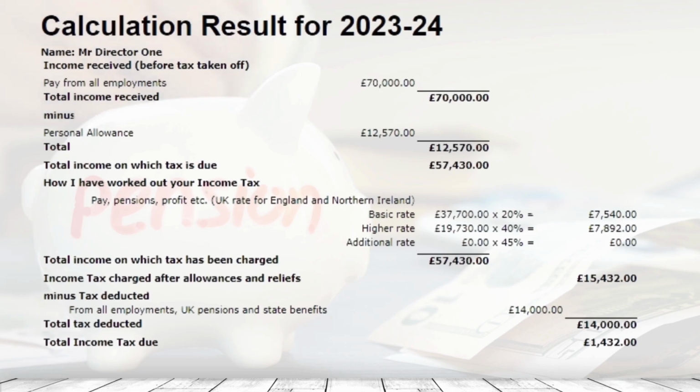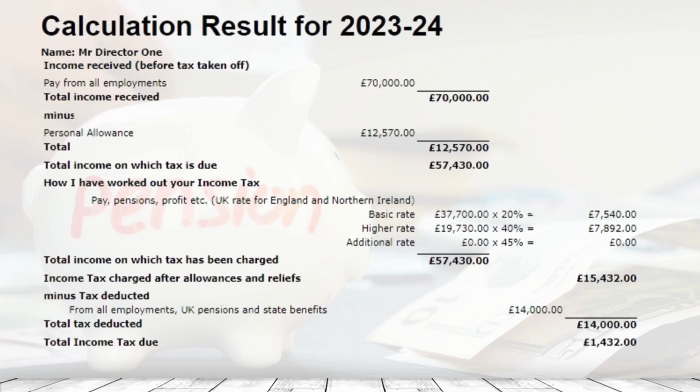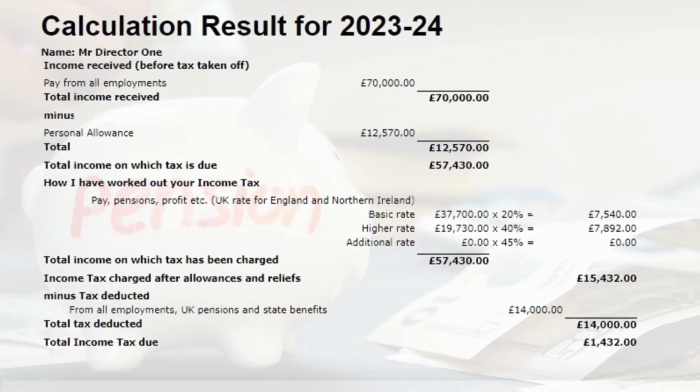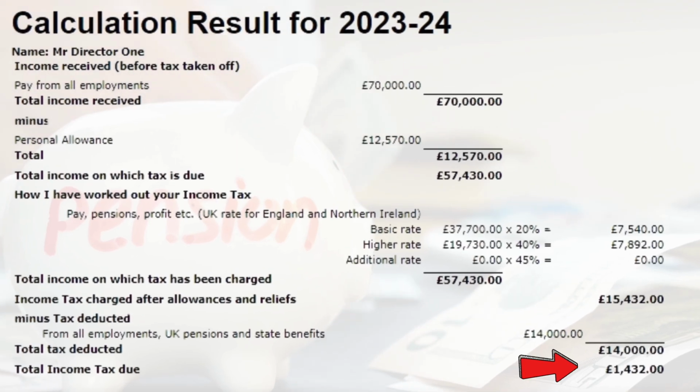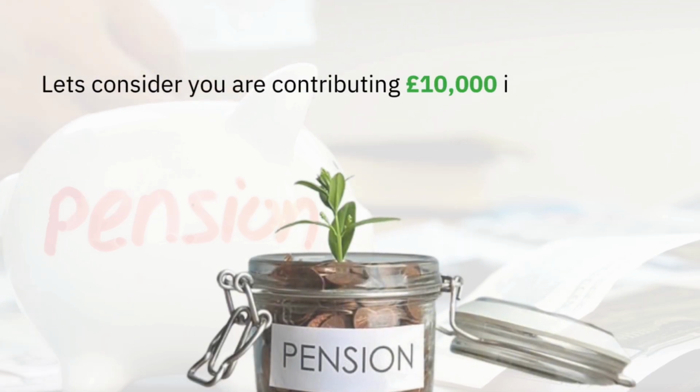Here is a demonstration. Let's say your salary is 70,000 before pension contribution. Your income tax will look like this: 70,000 is a salary income where personal allowance was deducted £12,570 and basic rate band was 37,700, on which 20% was charged and the remaining was charged at 40%. So your income tax liability is £1,432.